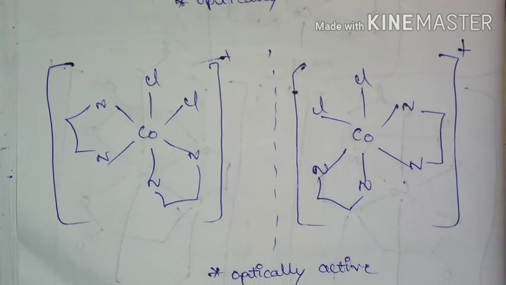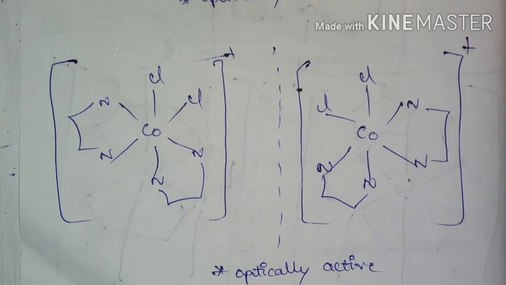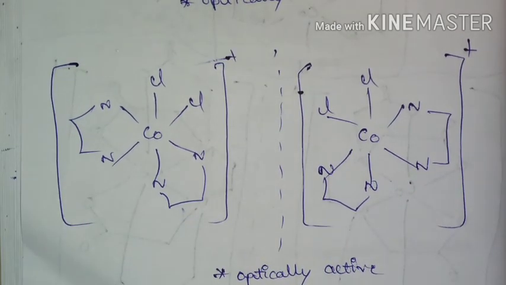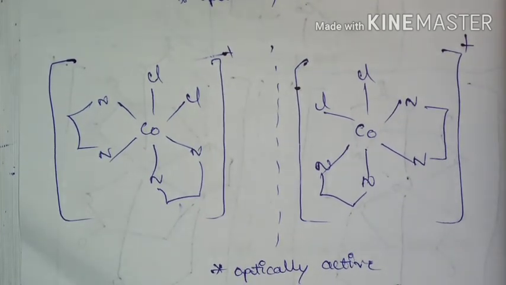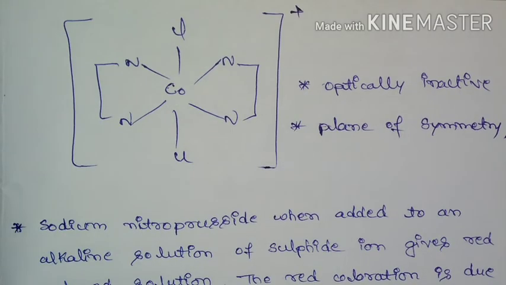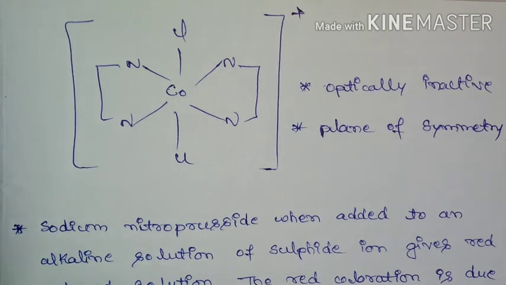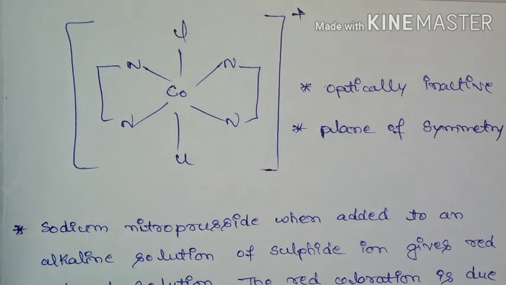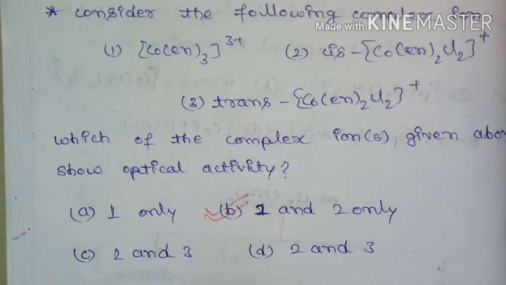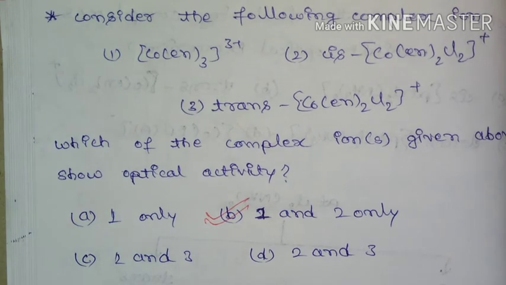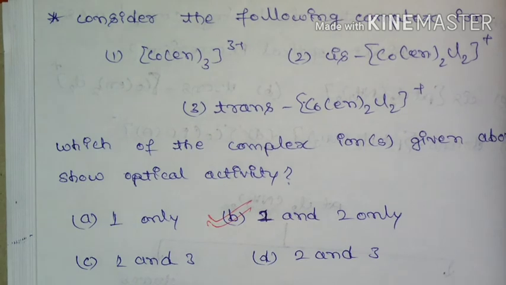And if you come to the cis-ethylenediamine dichloro complex, this is also going to exhibit optical isomerism. That is, the cis form is going to have a non-superimposable mirror image, hence it is going to exhibit optical activity. And this trans ethylenediamine cobalt complex, we have already discussed, is optically inactive. Why? Because it is going to possess a plane of symmetry. So here 1 and 2 are going to exhibit optical activity, whereas the third complex, the trans complex, is optically inactive.